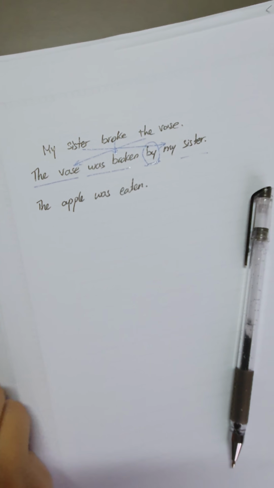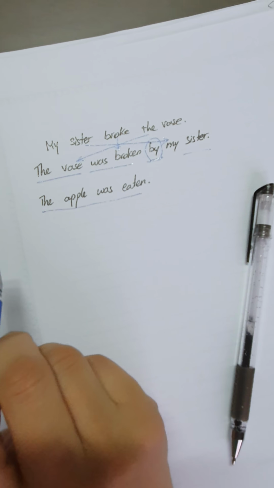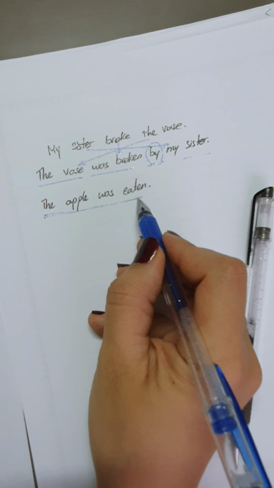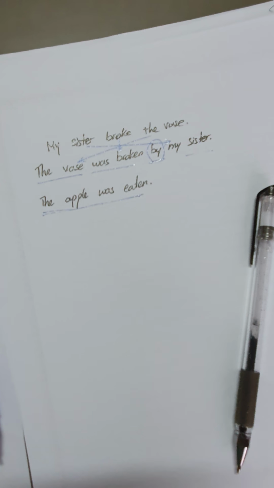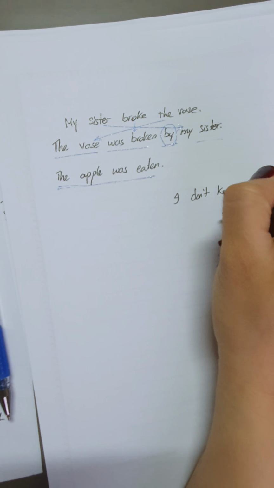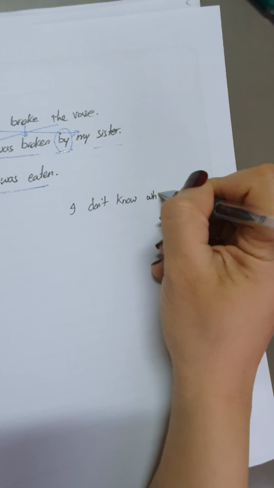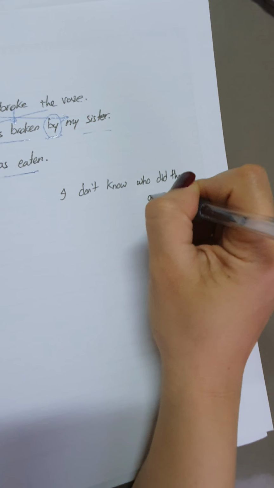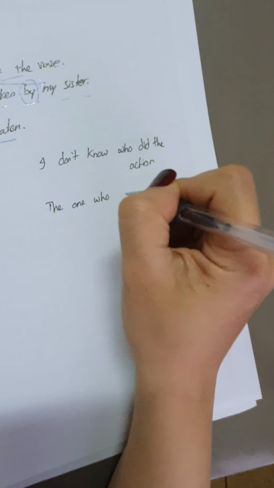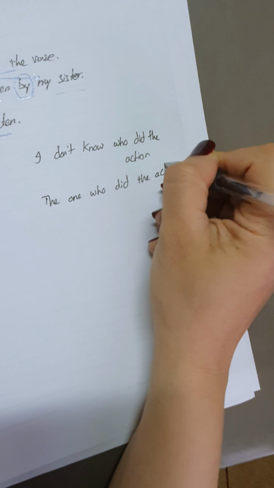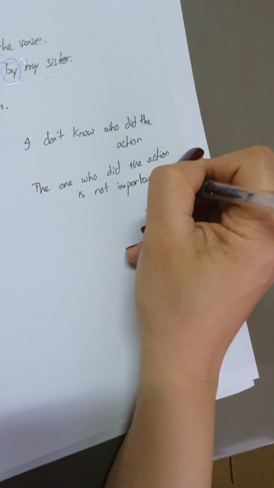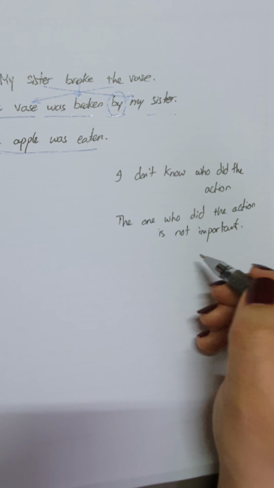What if I don't know who did it? The apple was eaten. So I use the passive voice when I don't know who did the action, or the one who did the action is not important. And as we said, we basically find it in the news.